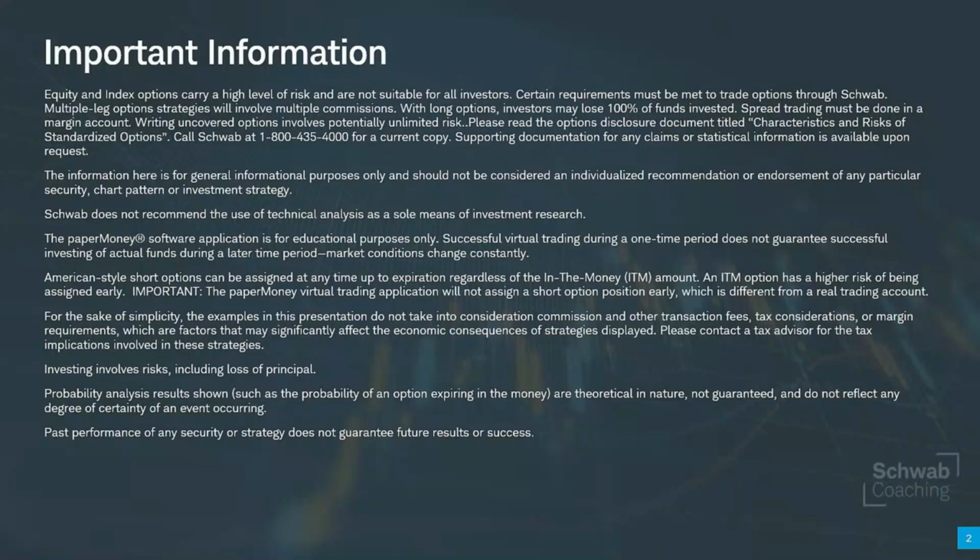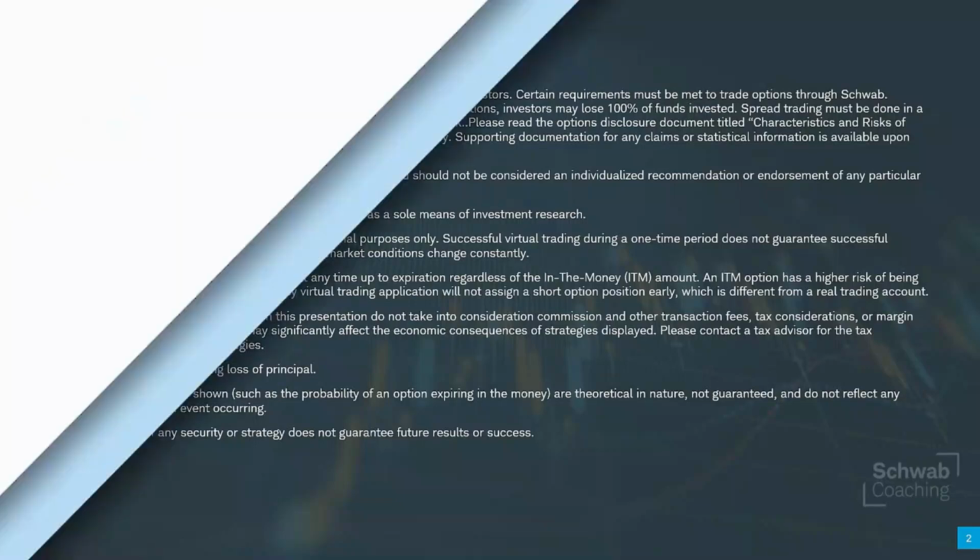Now, we're going to use a lot of technical analysis in this discussion. Technical analysis is only one way to evaluate the market. It is theoretical, as is fundamental analysis, as is probability analysis. So Schwab doesn't recommend the use of technical analysis as a sole means of investment research. Now, we're going to be using the thinkorswim desktop software platform. That's what you're going to be seeing on the screen. We're specifically going to be using the paper money version.